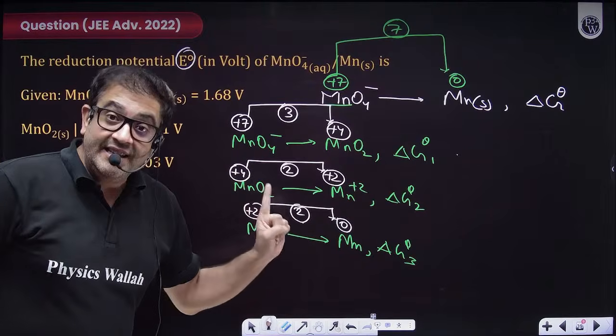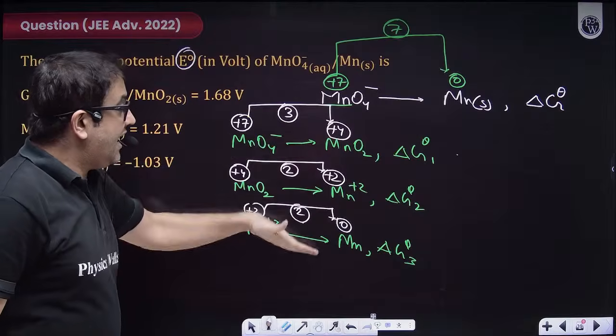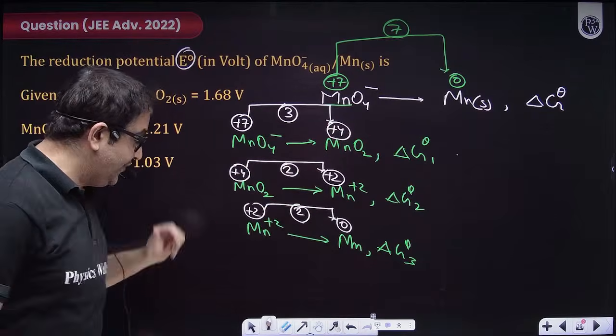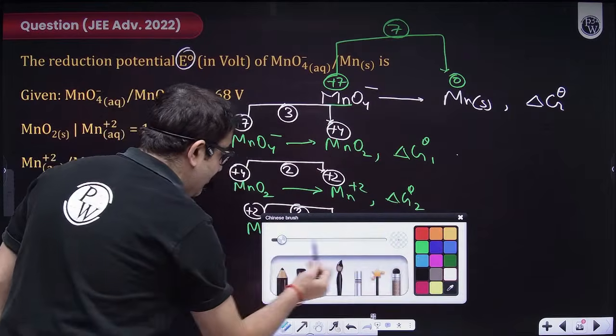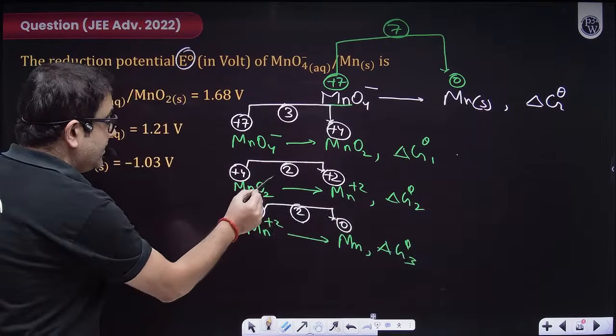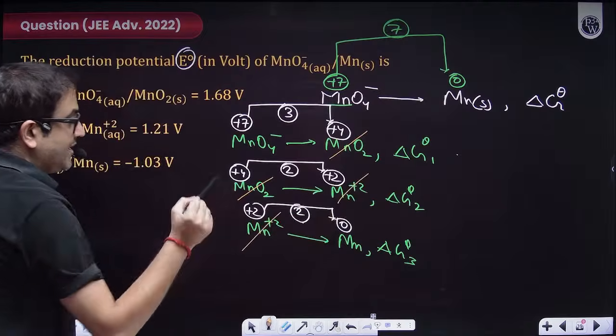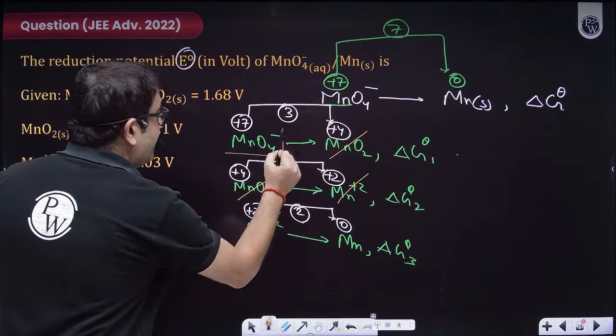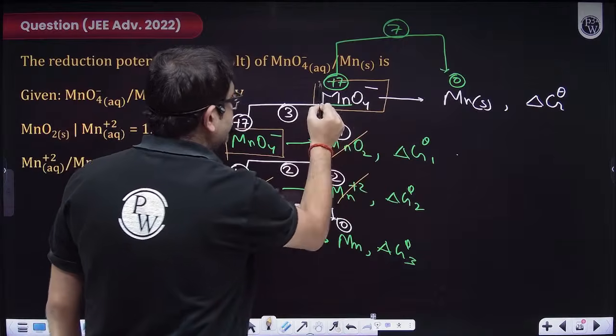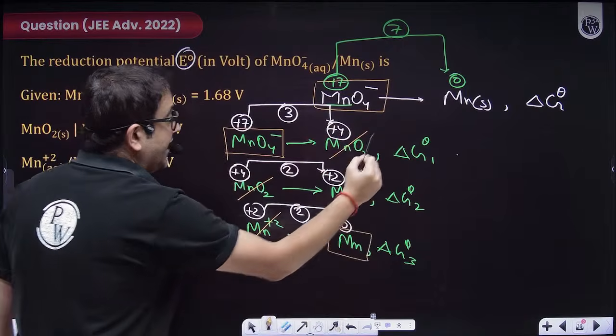Now, sir, this means if you just add these three reactions, I hope everybody can clearly see this MnO2 will be cancelled. This Mn plus 2 and this Mn plus 2 will be getting cancelled. You will be getting MnO4 minus, which I need here. You will be getting Mn, which I need here.